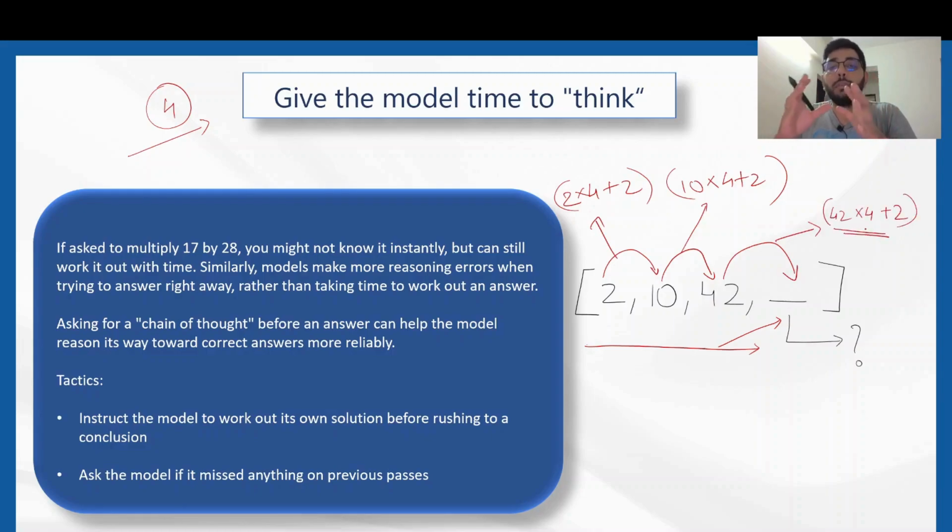For the model to think over it and identify the previous sequences, we are asking the model explicitly to think over it and check if it has missed out on any of the past sequences. If it has recognized the past sequences in a wrong manner, check that as well. This will give the model time to think and get us the right answer.